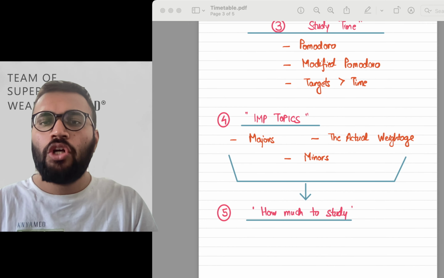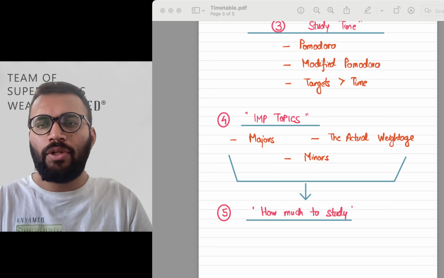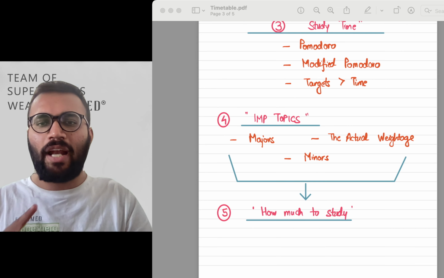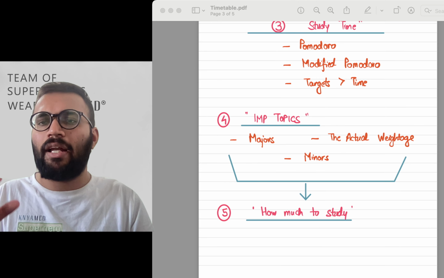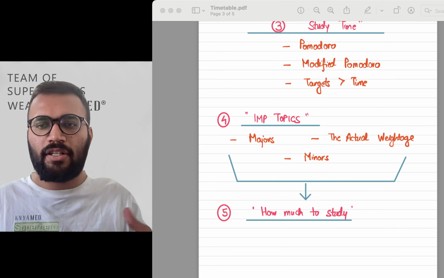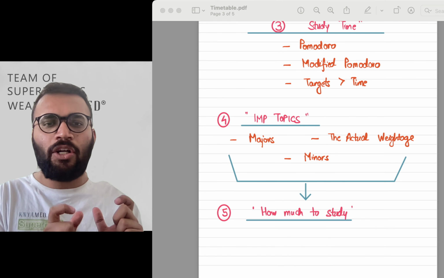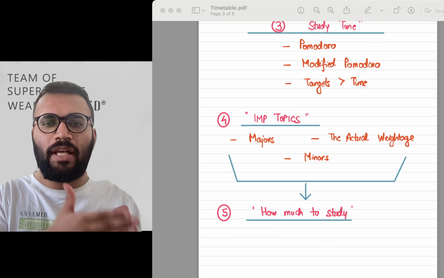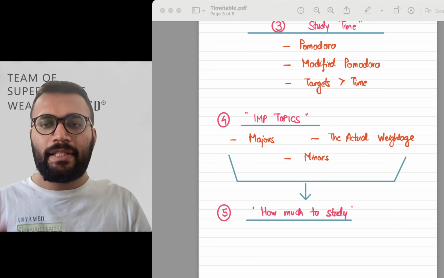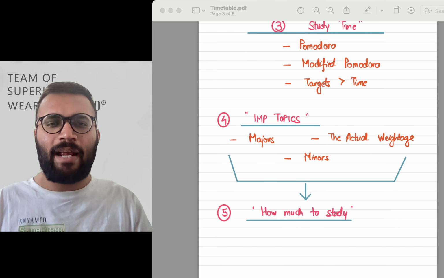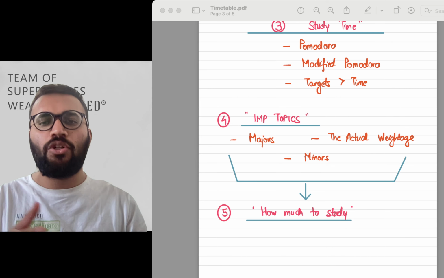Next is important topics. Once you have the important topics of your own university or your own college, you will know that there are three kinds of topics. One are majors, which are usually long-form answers, and then there are actual weightage topics. Actual weightage is moderate, like 2 or 3 marks questions, but their quantity is large, like 10 questions, right? Majors take a lot of your time and might not give you that much better output with respect to the marks, because they are only of certain 5 to 10 marks. But the actual weightage ones are easy to score, easy to study, easy to grasp. And then there are minors, which are a bit uncertain because they are one-liners; it may come or may not come, it will depend on how much you have studied entirely.